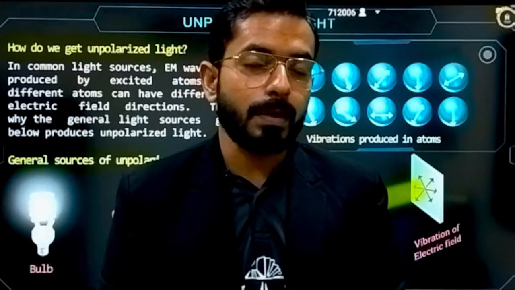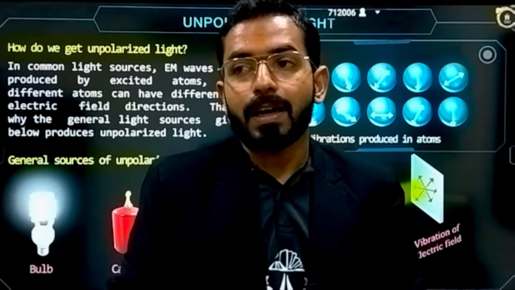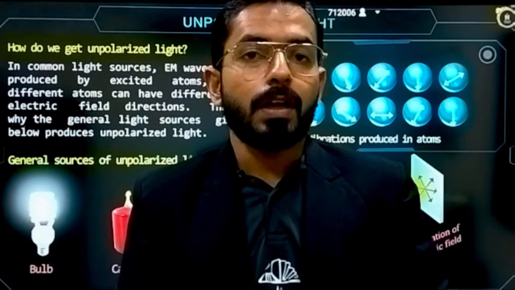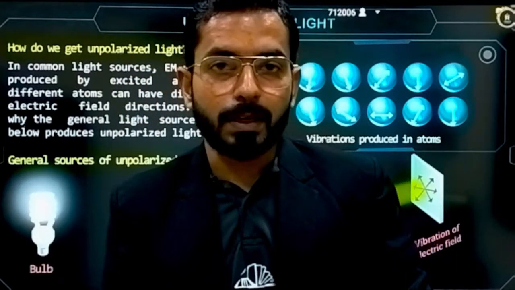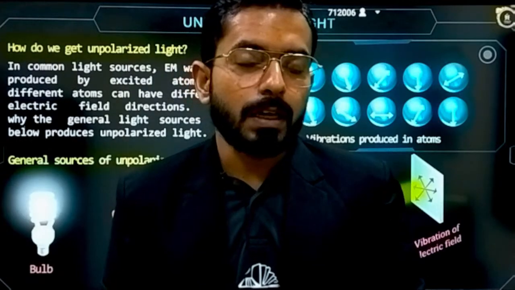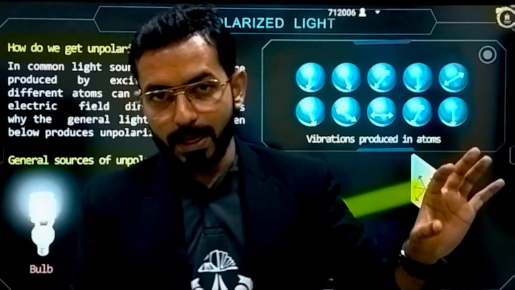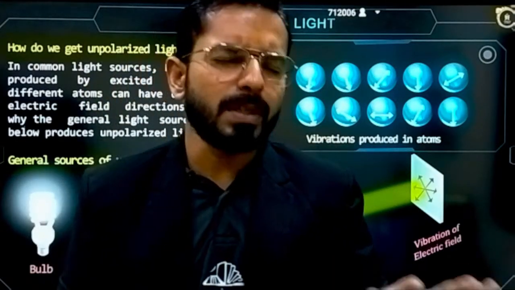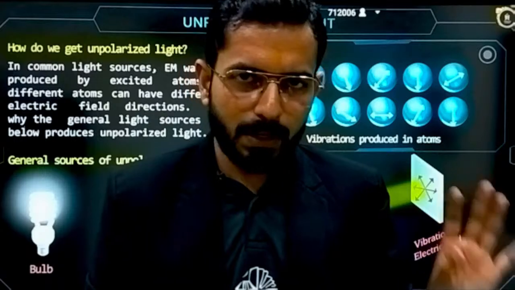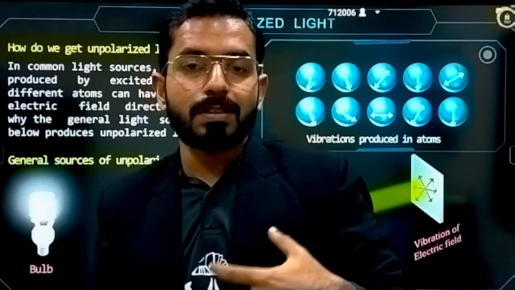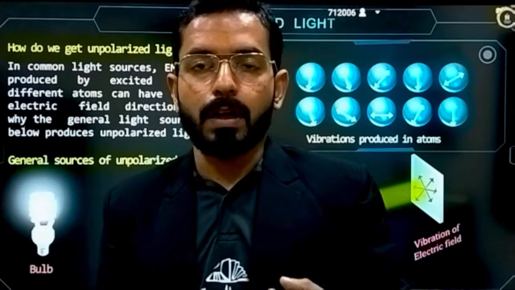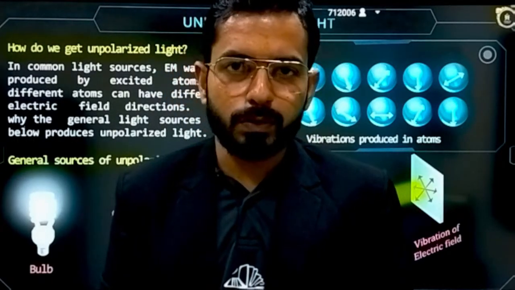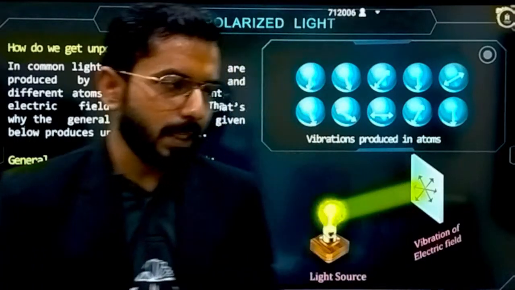If you go to any shop where you can purchase specs, Lenskart or something, when you are buying sunglasses, they will tell you about a property, sir: this is polarized, polaroid glasses are used. So what is the meaning? Actually, the sunlight that is coming is unpolarized light, and what that kind of special glasses do is decrease the intensity. How much they decrease differs from case to case, and we are going to see that. That's the behavior of sunglasses. If your sunglasses can polarize more of the light, it will be much better for you. So this is the property that you will be observing there also.